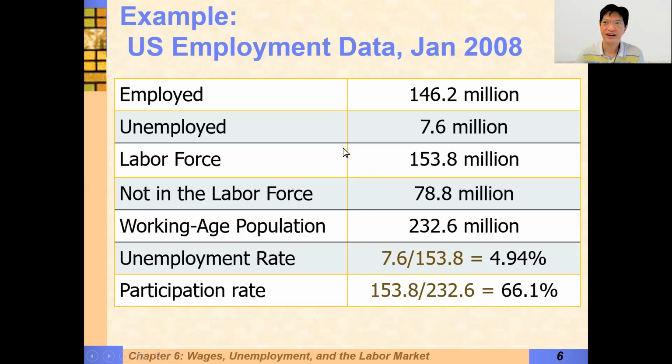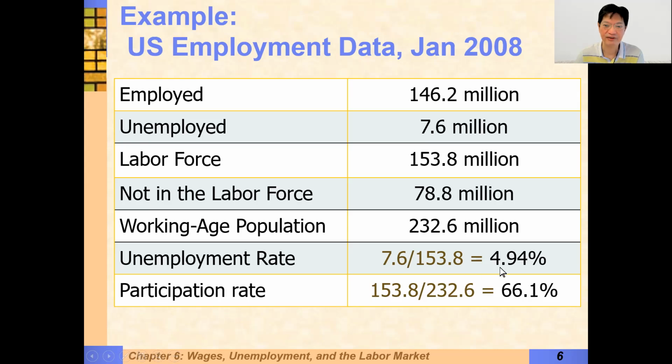So let's try out how we calculate the labor force statistics, using numbers from the US. To calculate the unemployment rate, we take the number of unemployed, then we take employed plus unemployed to give us the labor force, and we divide the number of unemployed by the number in the labor force.